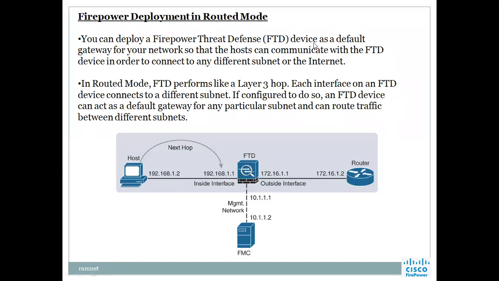You can deploy the device as a default gateway for your network so that hosts can communicate with the FTD device in order to connect to any different subnet or the internet. In routed mode, FTD performs like a layer 3 hop. It's like a router. Each interface on an FTD device connects to a different subnet. If configured to do so, the FTD device can act as a default gateway for any particular subnet and can route the traffic between the different subnets.